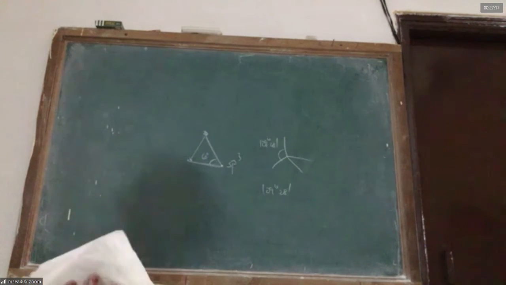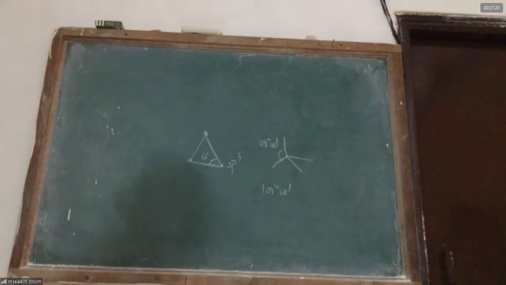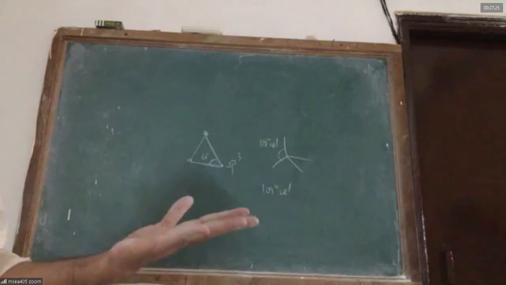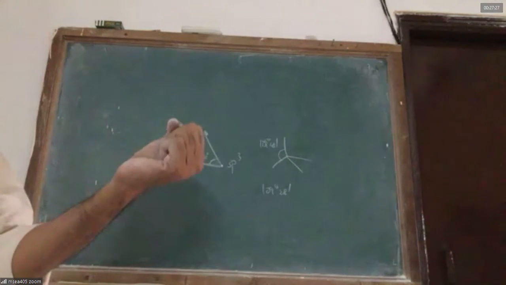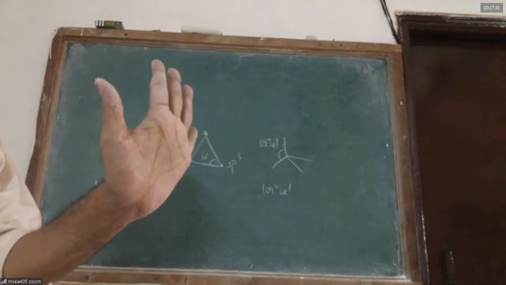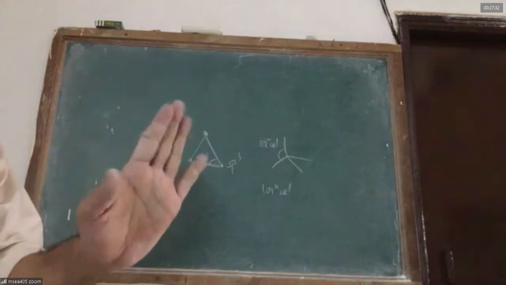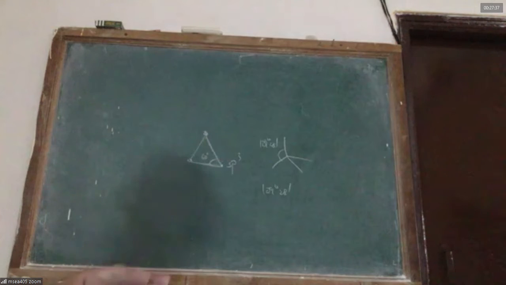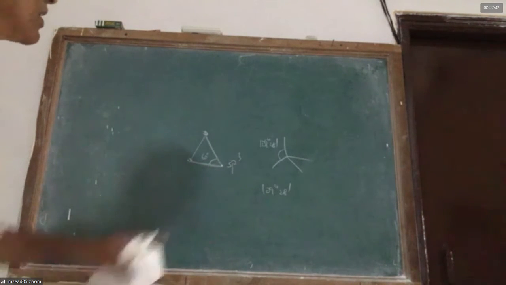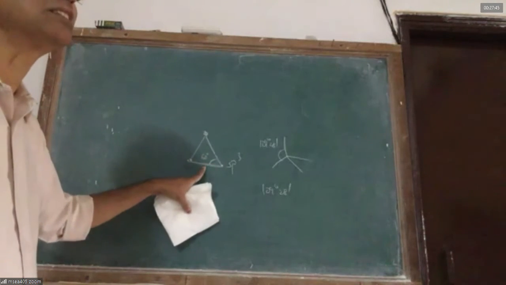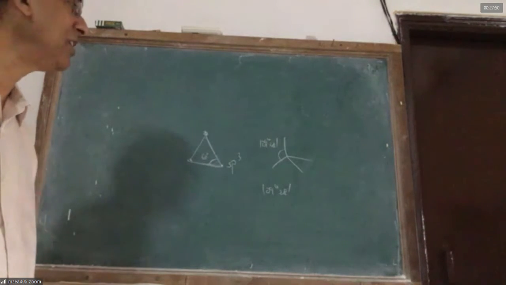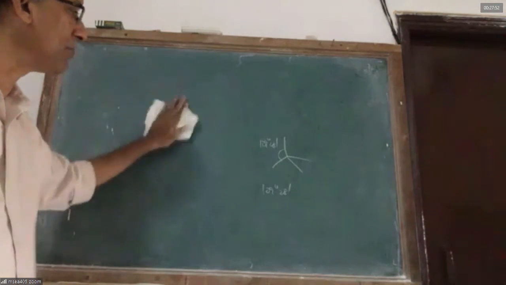See, you can't fold your fingers backwards. You can fold them forward. Try to fold your fingers forward. Can you do it easily? If you try to bend them backward, they will be under strain. You will get pain. That is not a possible angle. If you try to put yourself in an impossible angle, you will get a lot of pain. Here, the CCC angle is 60 degrees as demanded by the cyclic shape of cyclopropane. The molecule is under strain, it easily opens up and it is unstable.